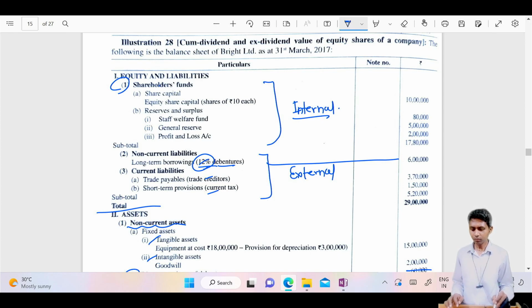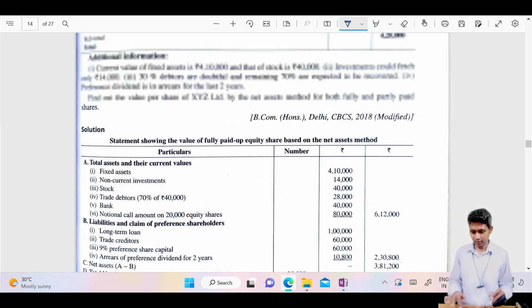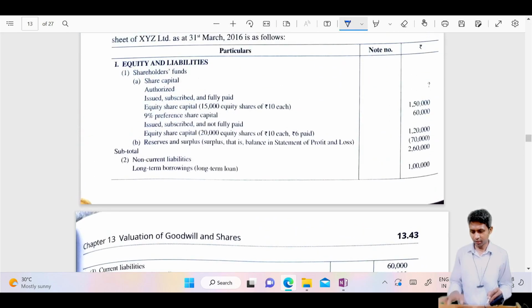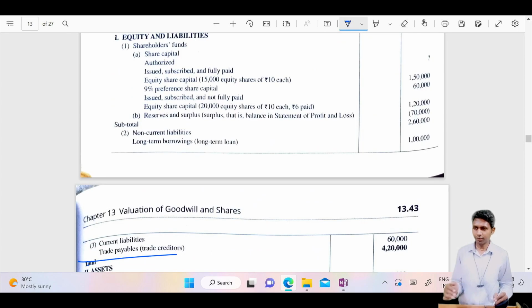Understood? And then the previous problem. In this problem, can you identify external liabilities from internal liabilities? Yes, you will say, sir, just now you said second and third means external, and first means internal. Very good.